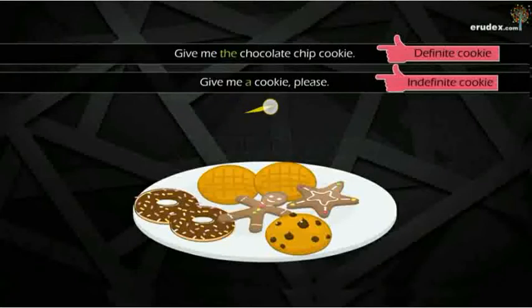Give me a cookie please. This is an indefinite article. Here cookie is indefinite. How? Because I want any one cookie from this plate. I am not asking for that particular chocolate chip cookie only. I am asking, give me any one of it. So that is why here I have used a. A cookie. Any cookie. Not that particular one. But when we say the chocolate chip cookie, it means that particular thing we want.